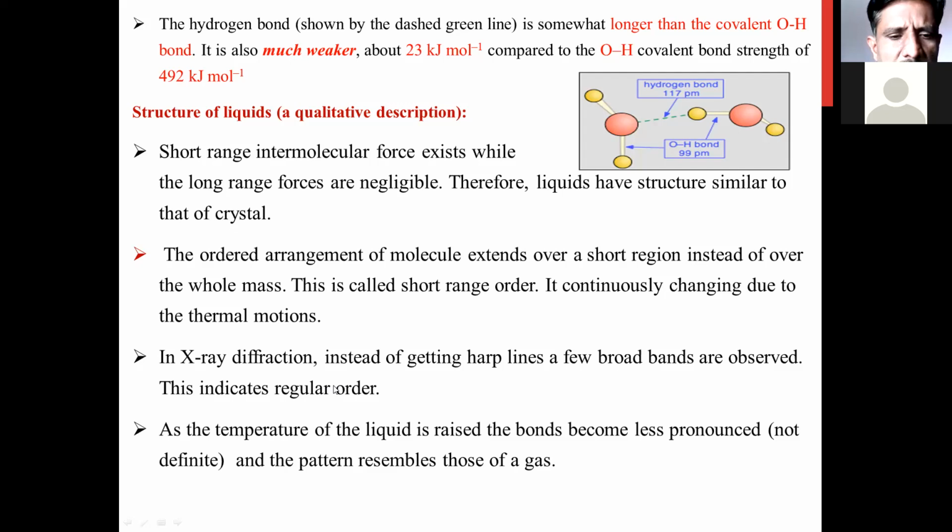In X-ray diffraction, instead of sharp lines, we get broad bands in the case of the liquid phase. If you check the XRD pattern of a liquid, we get a broad band instead of a sharp line. What does it indicate? The broad band indicates that there is a regular order present in the liquid molecules. This is one of the confirmations that there is an order of the molecules present in the liquid phase.